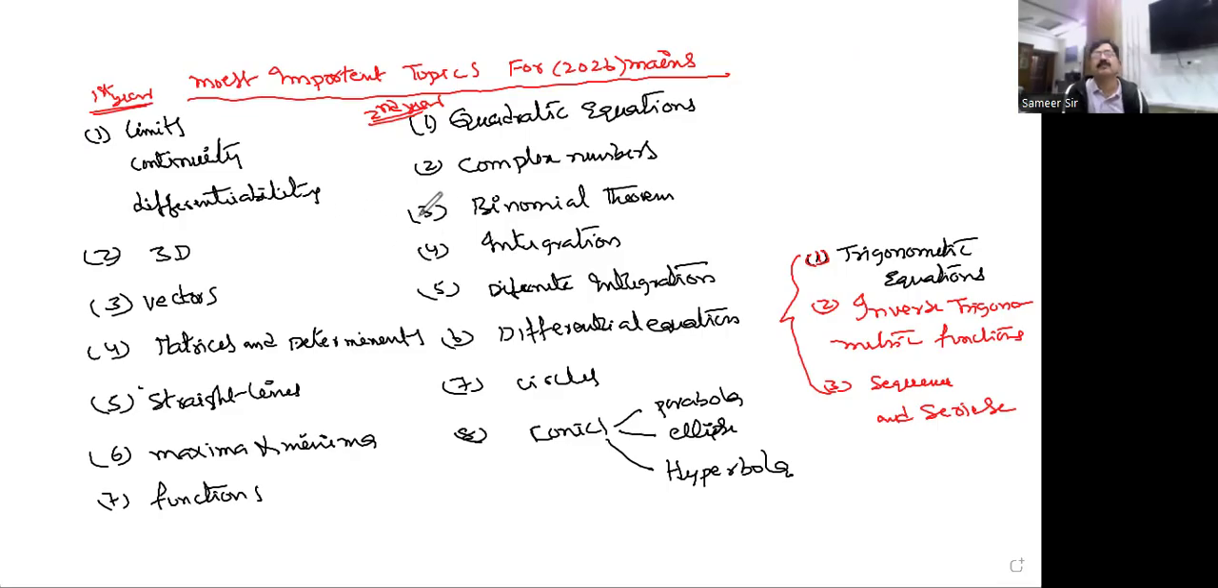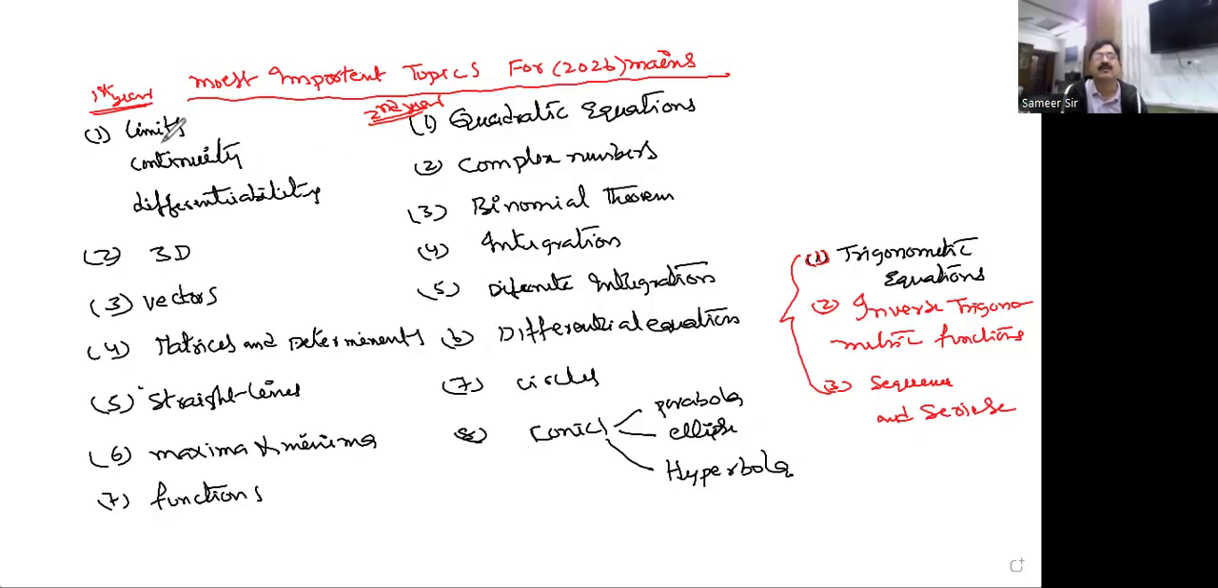This year we have very few days left for the mains exam. So these are the predicted topics, the most important topics. In the end, one has to revise thoroughly and perfectly so that he can get better marks in mathematics. And the topics are,